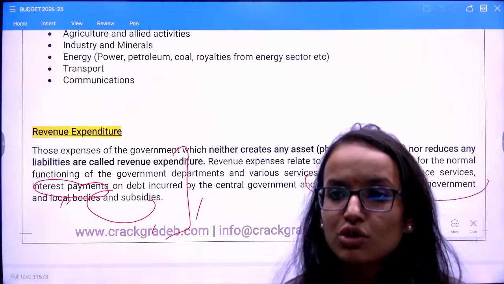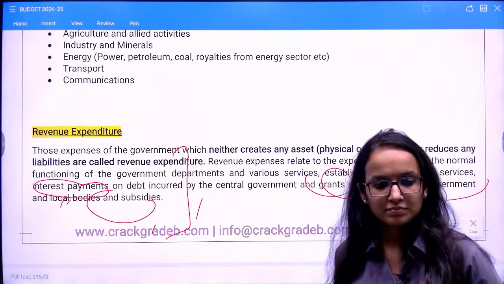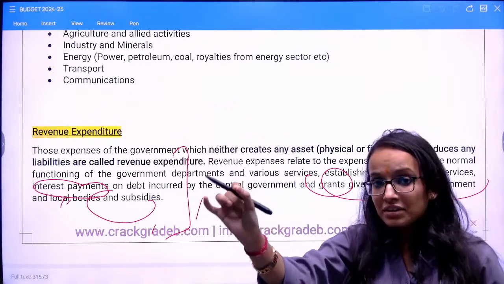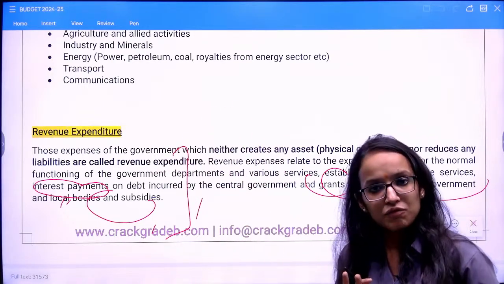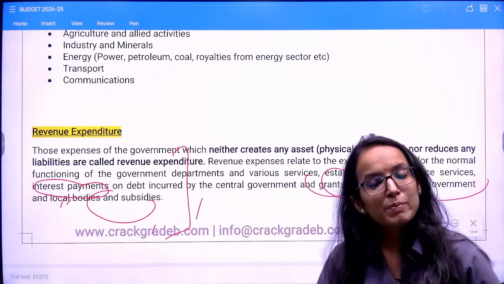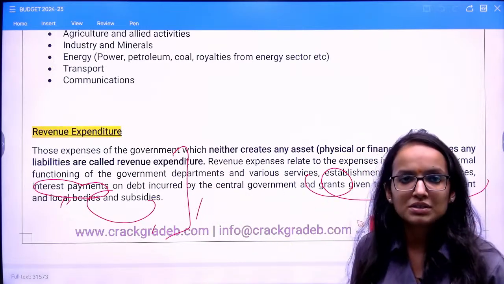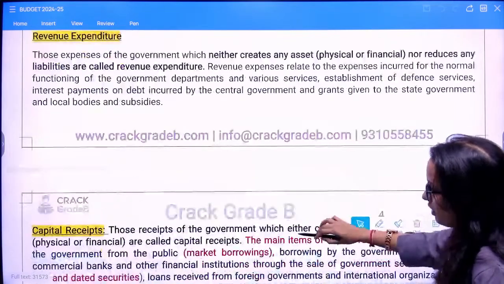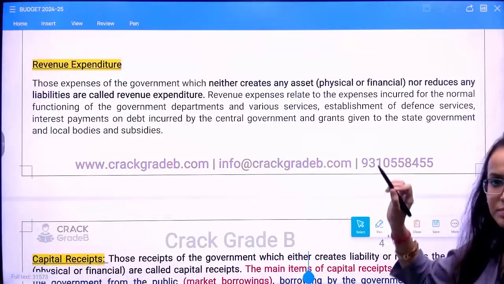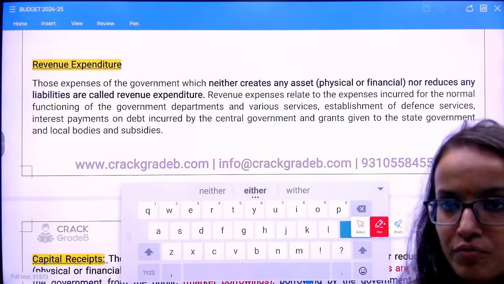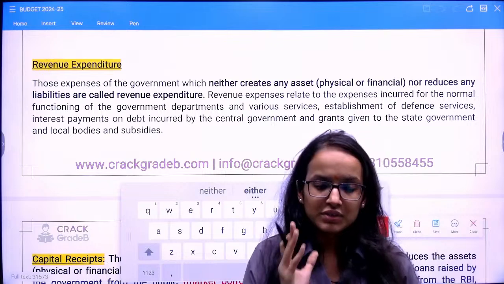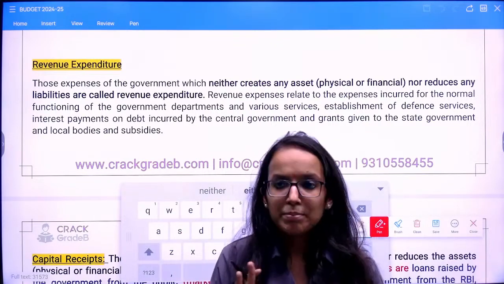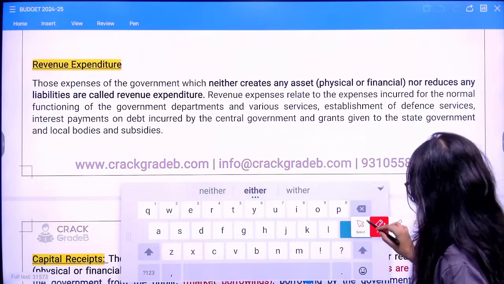Grants are not to be repaid, of course. Remember the difference. In the revenue budget, you only have interest payments, whether the government is receiving it as receipts or incurring it as revenue expenditure. Remember this. Is this clear to everyone till revenue expenditure? So we are done with the revenue account of the budget. We have seen the revenue receipts as well as the revenue expenditure. Now moving on to the capital account of the budget, or capital budget.